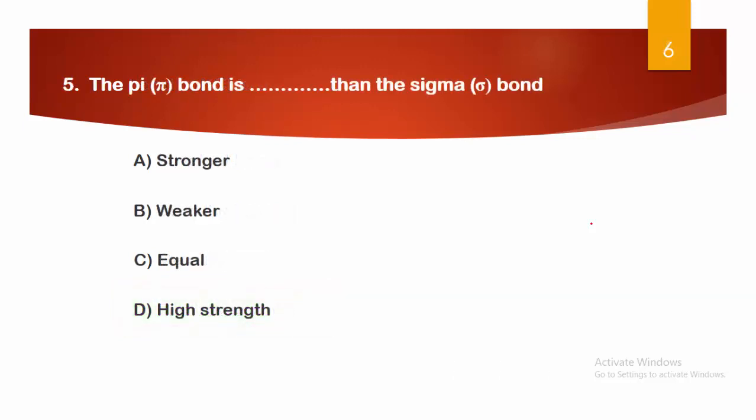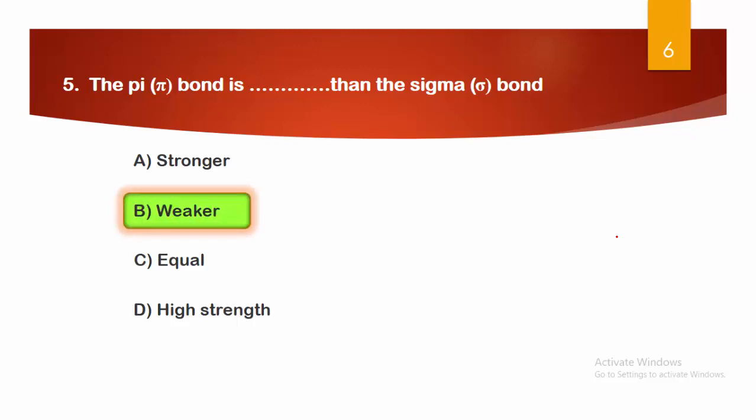Next, the pi bond is dash than the sigma bond. Options: A. Stronger, B. Weaker, C. Equal, and D. High strength. As we know, two types of bonds can be formed, the sigma bond as well as the pi bond. Sigma bond is formed by axial overlapping and pi bond is formed by lateral overlapping. So the right answer is option B.